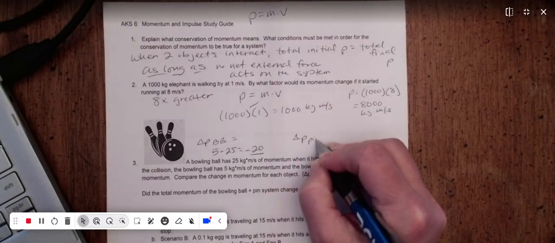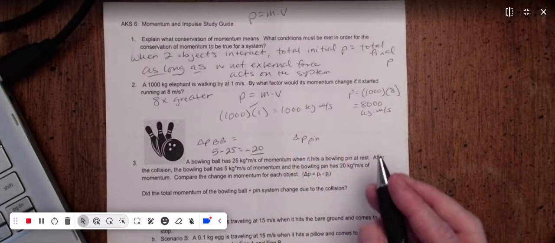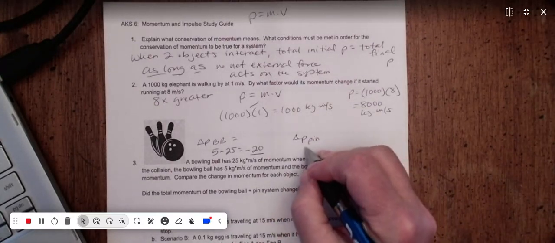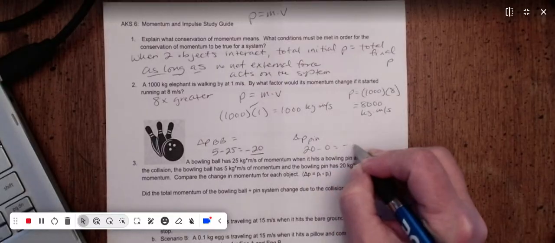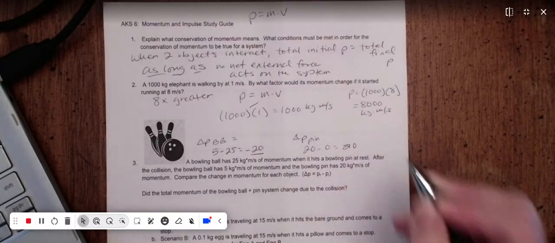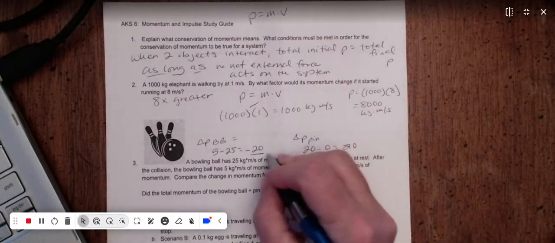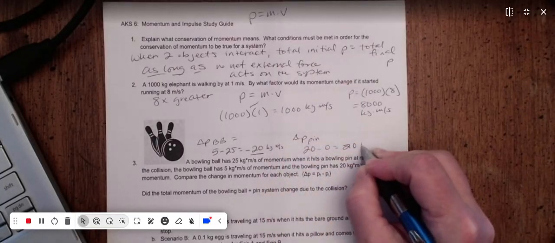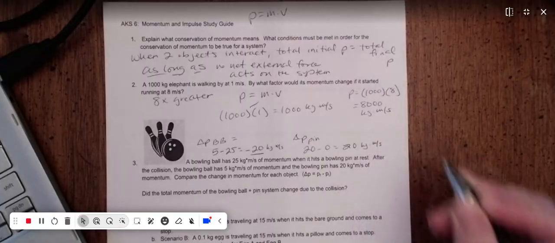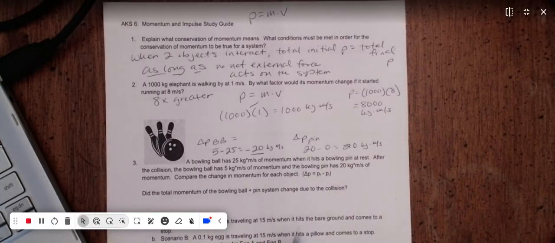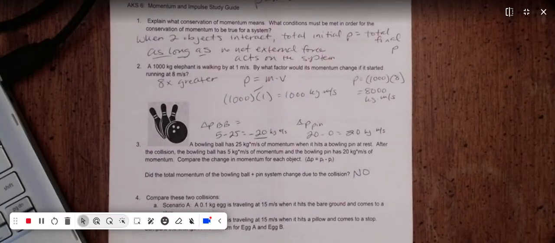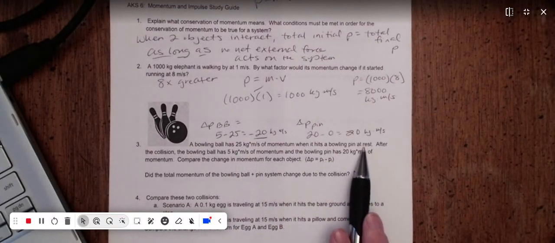The change for the pin: it had 0, and then it ends with 20. So 20 minus 0 equals 20 kilograms times meters per second. So the bowling ball lost 20, the pin gained 20. Did the total momentum change due to the collision? No. Okay, the total momentum at the beginning was 25 plus 0.